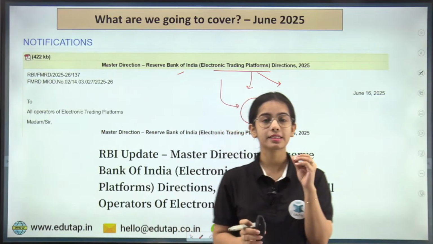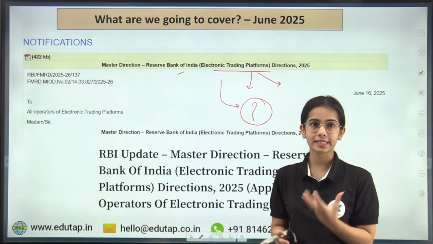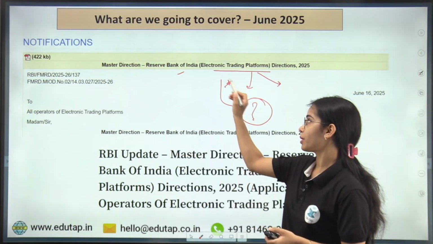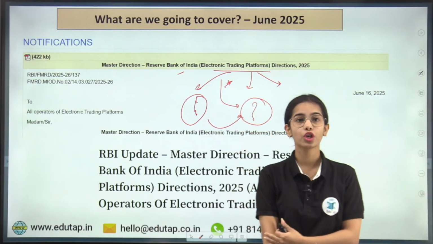So RBI has released this master direction for the electronic trading platforms. So these are the set of guidelines that is released for the electronic trading platforms. So what are the electronic trading platforms and what are the important data points, that we are going to discuss.